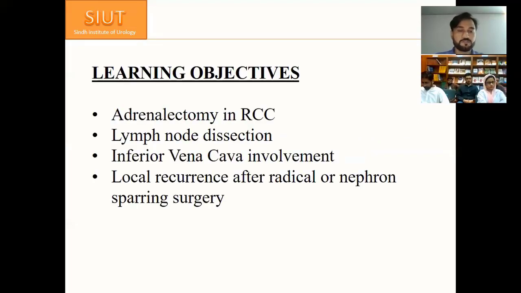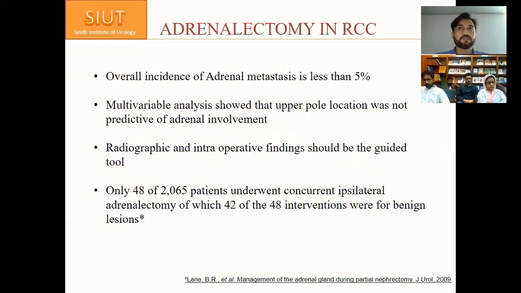So the learning objectives of today's lecture are adrenalectomy in renal cell carcinomas, lymph node dissection, inferior vena cava involvement, and local recurrence after radical or nephron sparing surgeries. So, adrenalectomy in renal cell carcinomas. Overall incidence of adrenal metastasis is less than 5%.